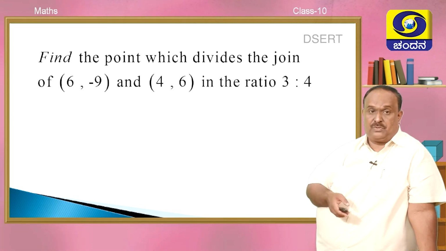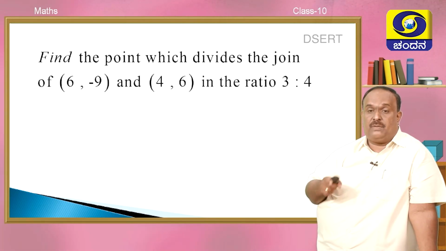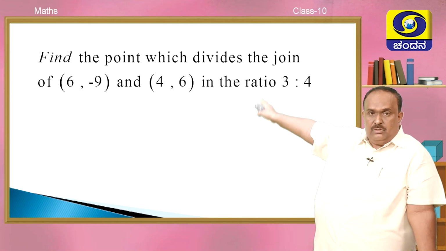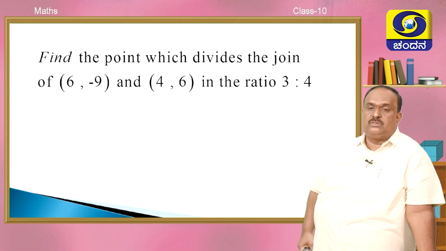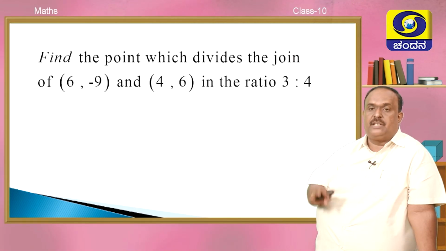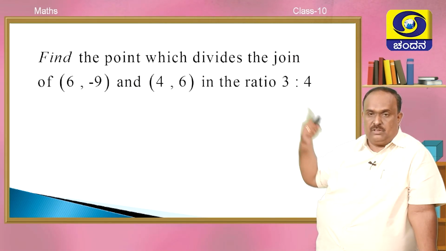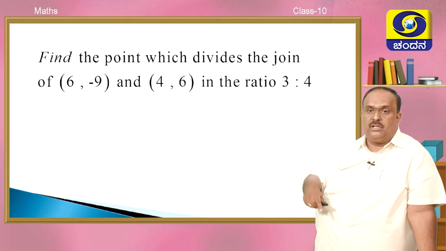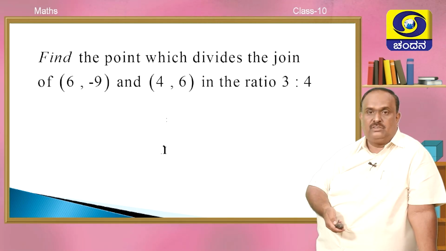Now a different kind of question. Find the point which divides the join of (6, -9) and (4, 6) in the ratio 3:4. Again, study the problem, write the data. Two points are given, ratio of division is given, point of division is being asked.